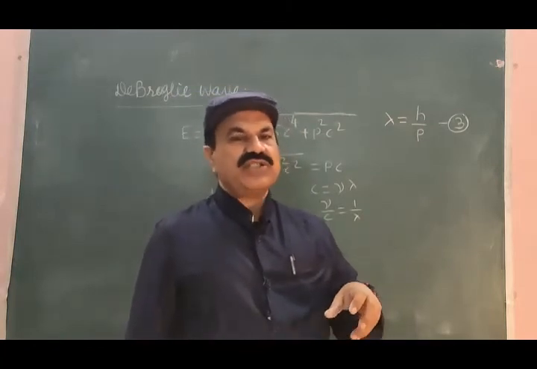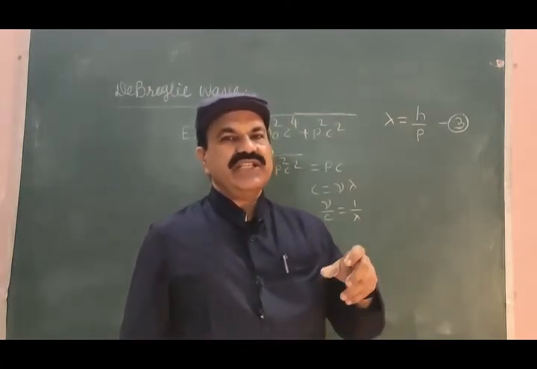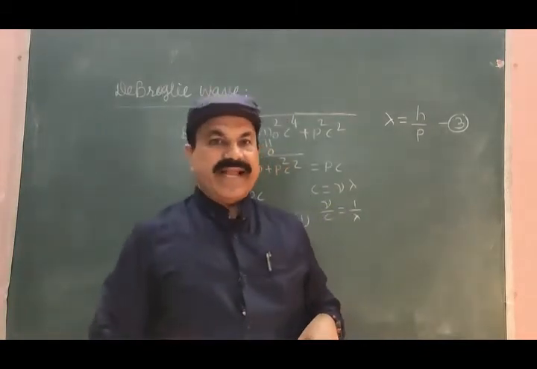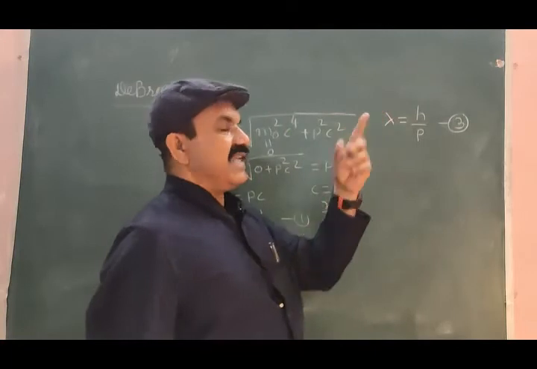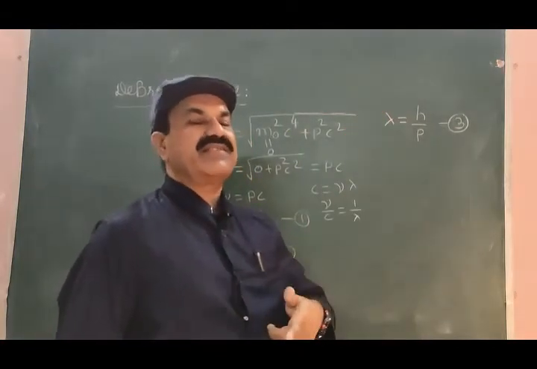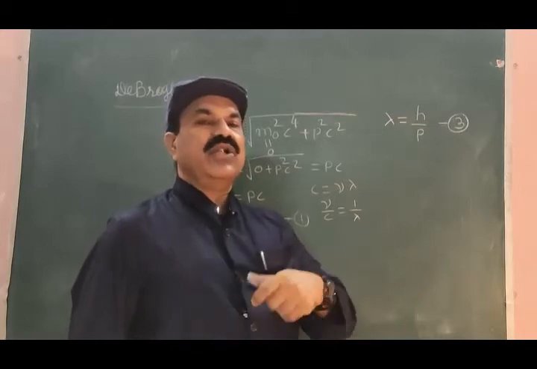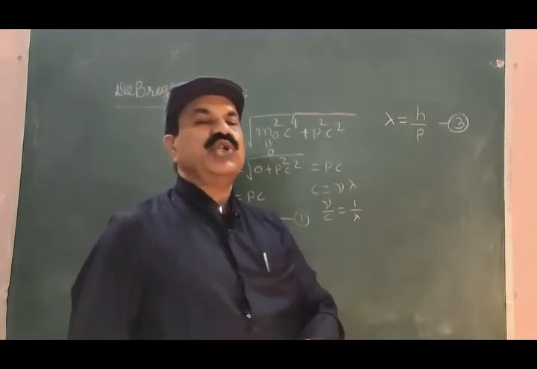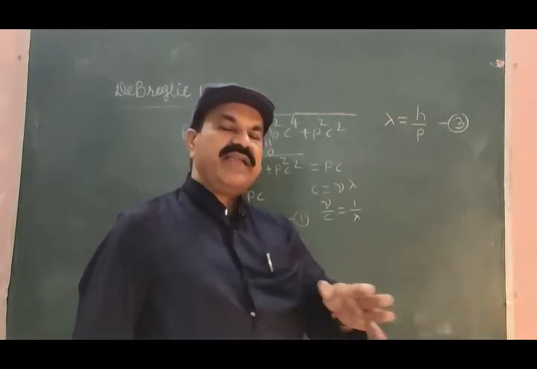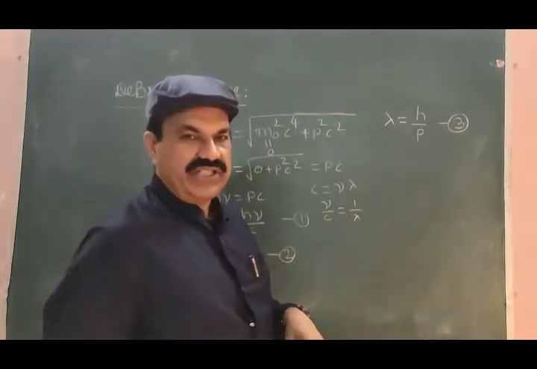This was the natural intuition of de Broglie, and therefore he applied the same relation to material particles like electron, proton, neutron, which are accelerated to higher and higher velocities.